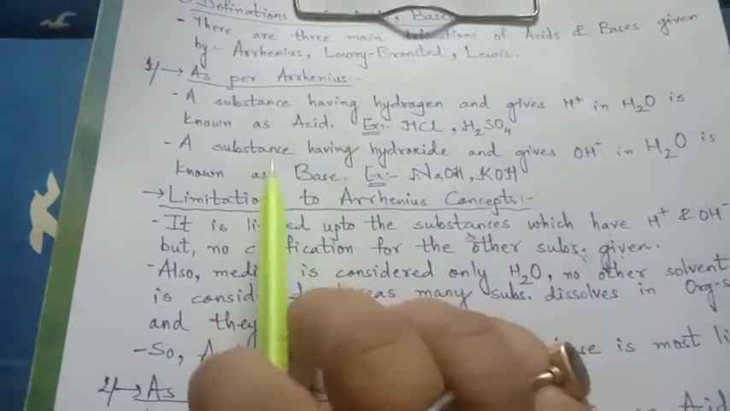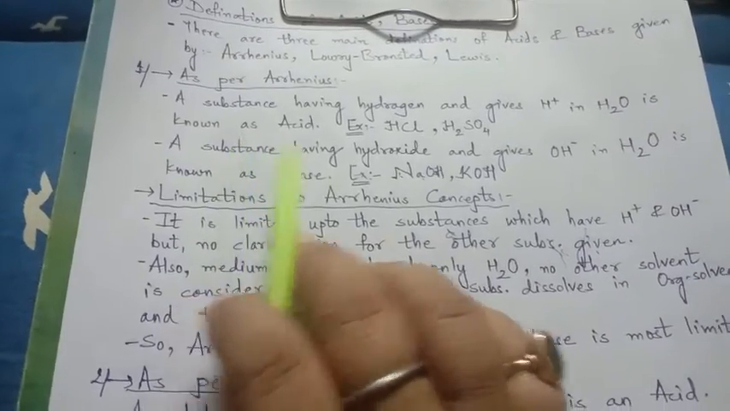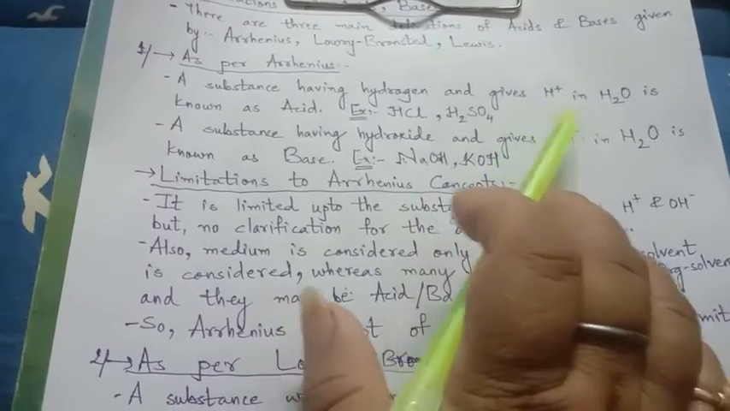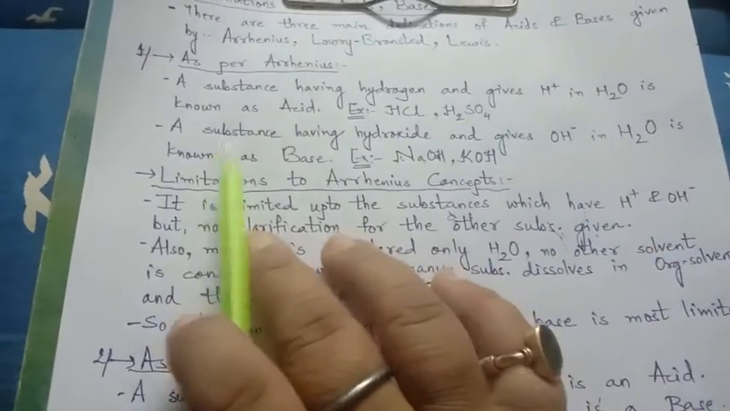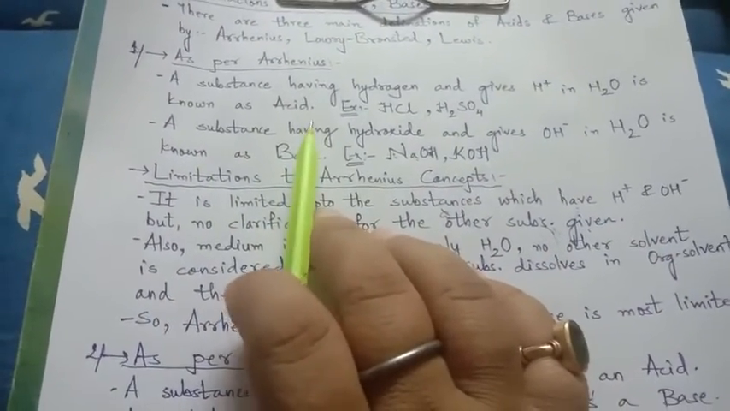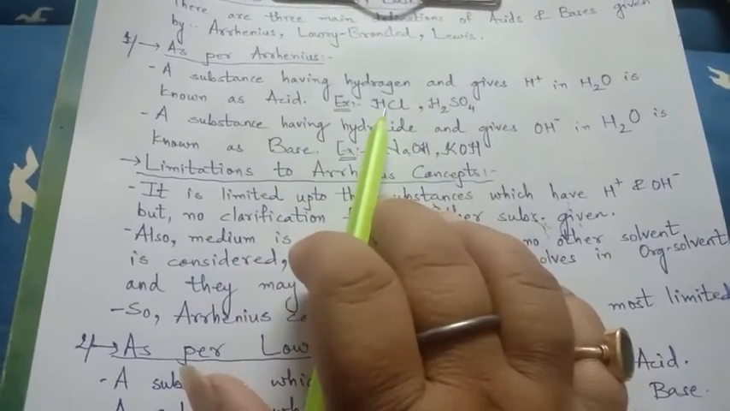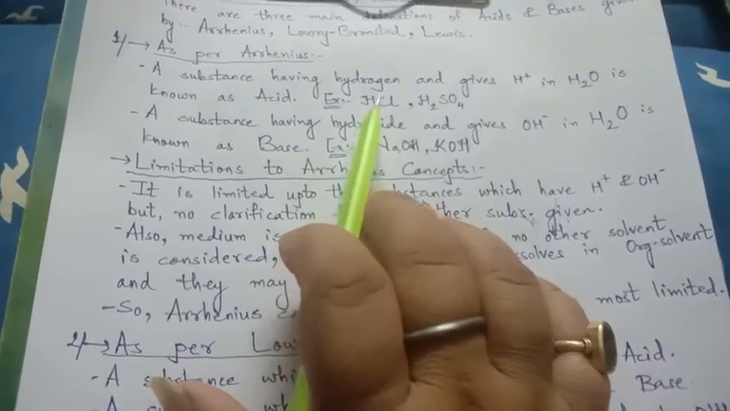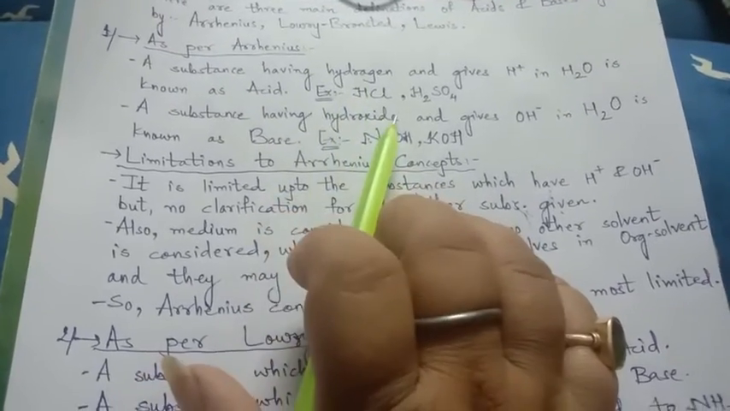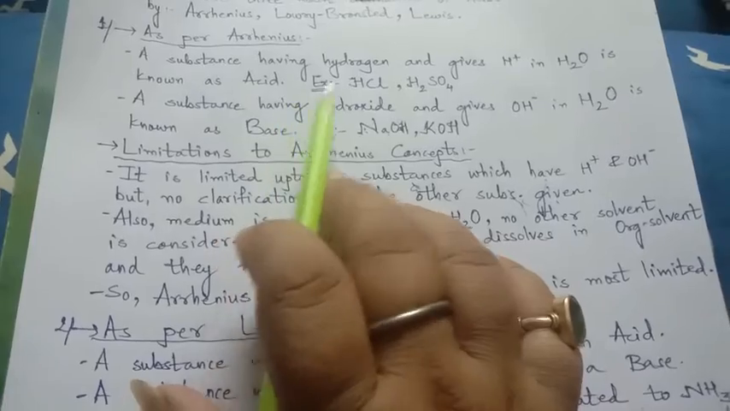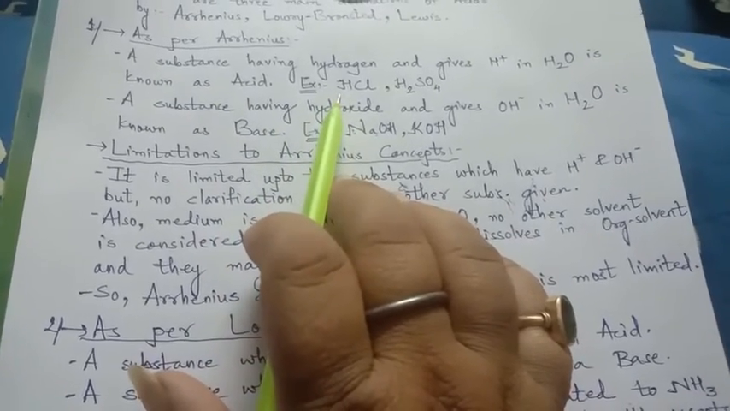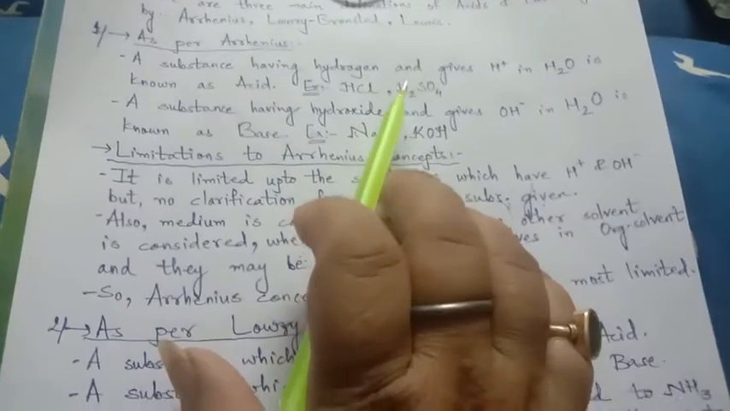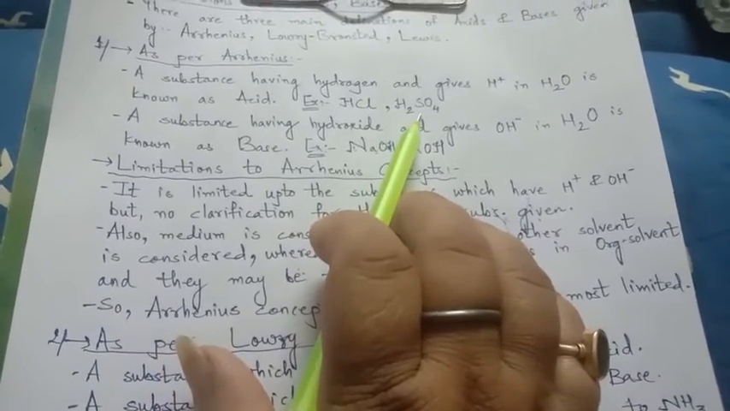As per Arrhenius, a substance having hydrogen and giving H+ ion in water is known as an acid. That means those substances which already have hydrogen, and when they react with water give this H as H+, are acids. HCl has H, in water it will give H+. H2SO4 also has H, in water it will give 2H+.